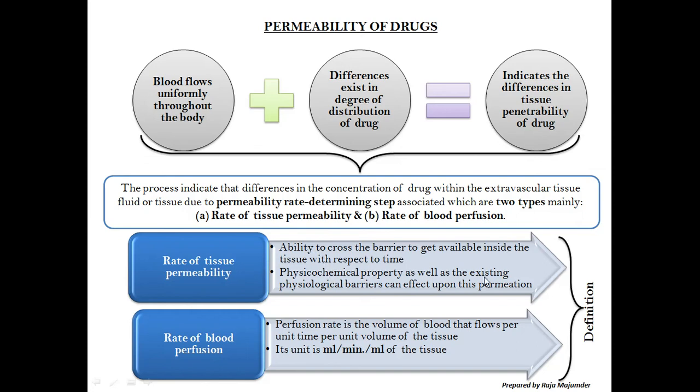Physicochemical properties as well as the existing physiological barriers can affect this permeation. Obviously, the rate of blood perfusion. What is this? Perfusion rate is the volume of blood that flows per unit time per unit volume of the tissue. So that's why it is ml per minute per ml of the tissue. So that is the perfusion.